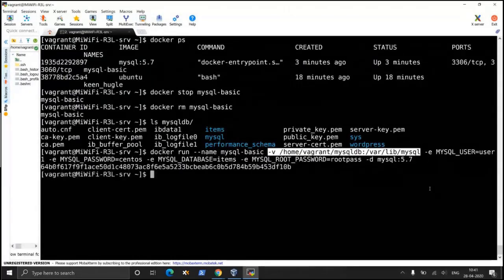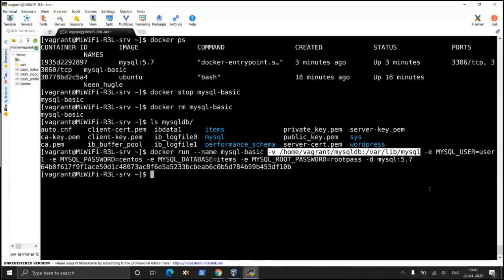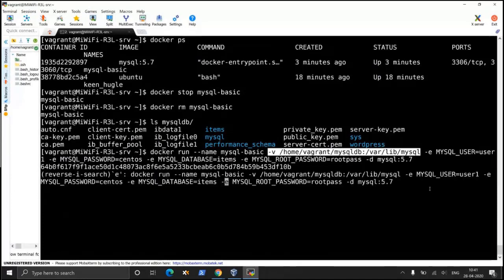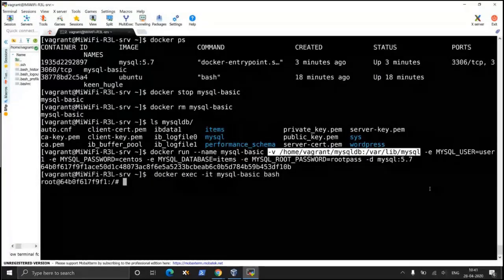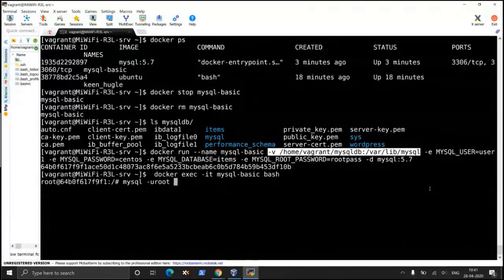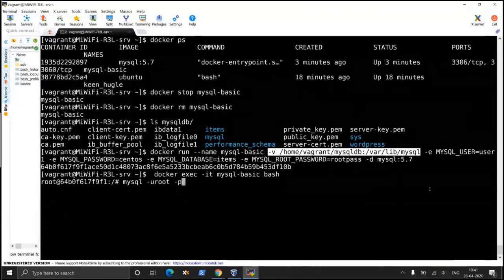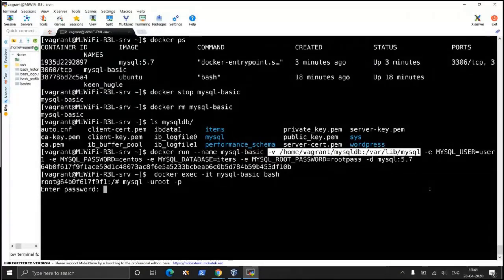Let's see. The container has been created. Let's log into that. Do a docker exec on mysql-basic. Again, we have gone inside that container. So again I'm going to run the command mysql -u root -p. The password is root pass.